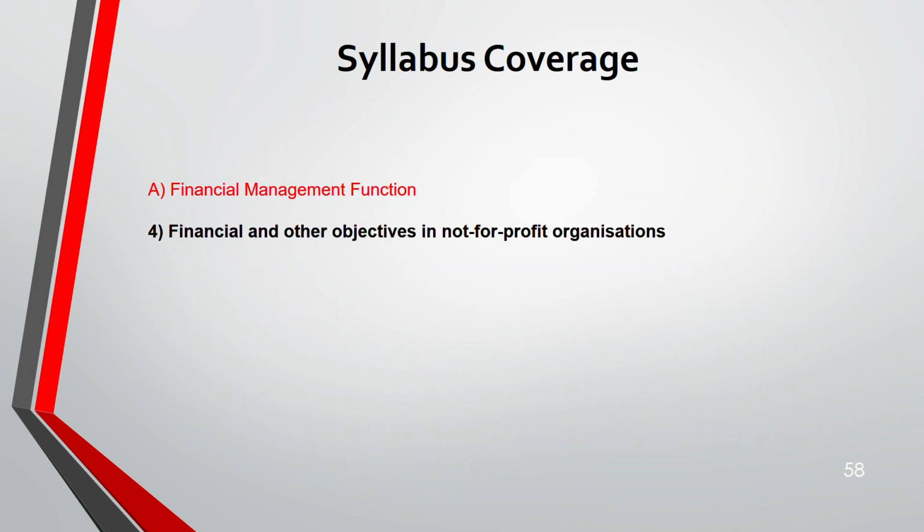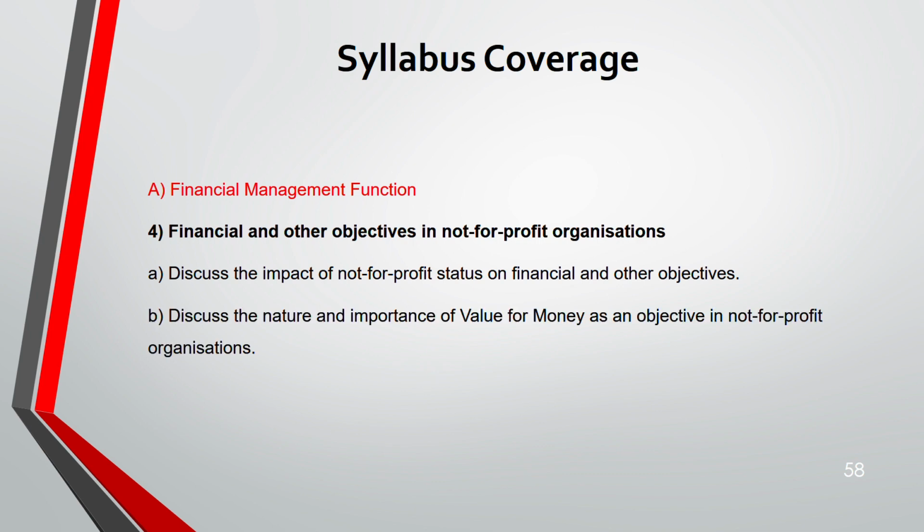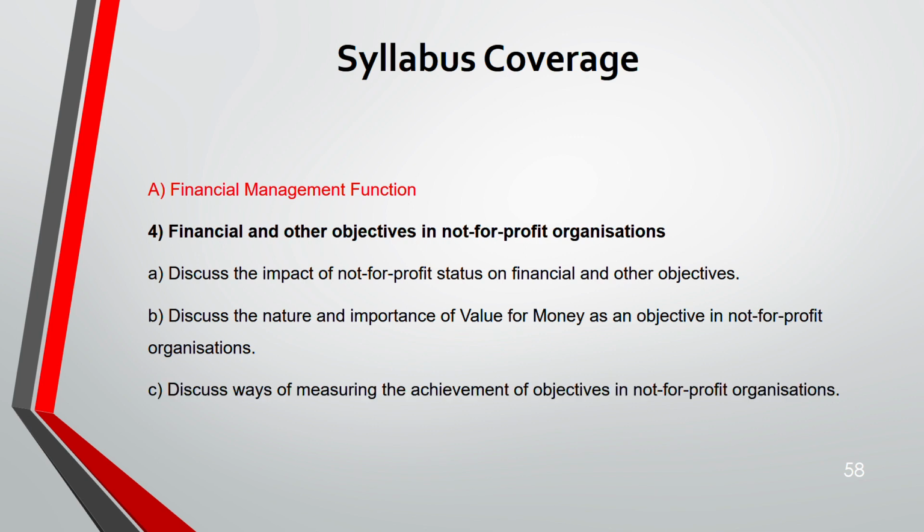So, the fourth one is for not-for-profit organization. 3 things: the objective, the importance of value for money, and the 3 E's. We discussed that the way of measuring the achievement of objective is through 3 E's, that is efficiency, effectiveness, and economy. That is for not-for-profit organization. So we have covered all this. You will be able to answer all this. That means we have finished this part of the syllabus.